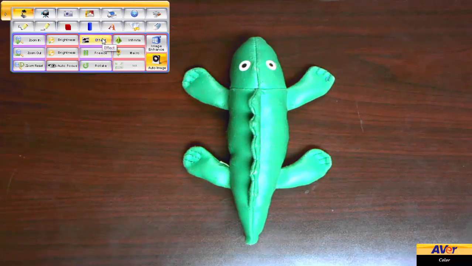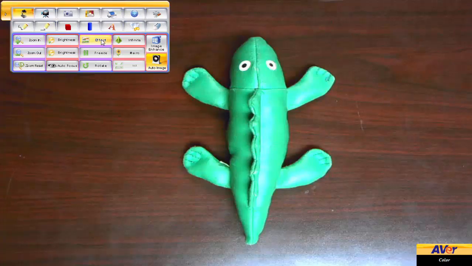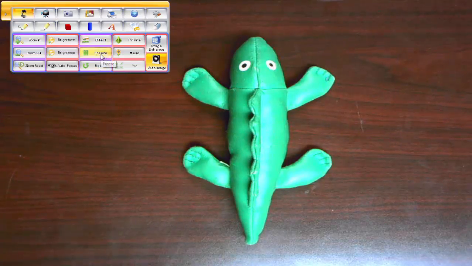You can add effects like a black and white. Look at that, pretty cool. This really doesn't work well with my stomach, but you could do a negative or your basic color one. If you wanted to freeze the image, so let's say that I'm working on a worksheet with my students, or I don't want to be tied to the document camera. I want to walk around the room freely, but I still want that image to be up there. I can freeze the image.